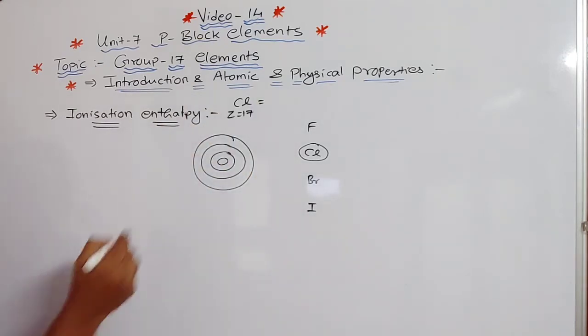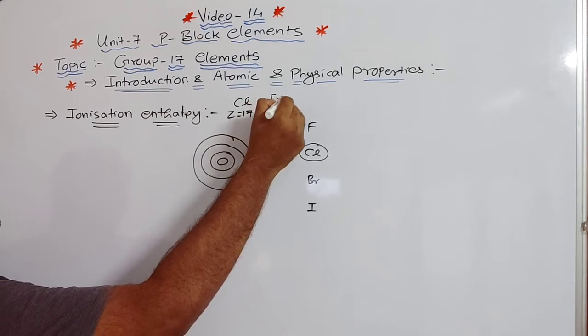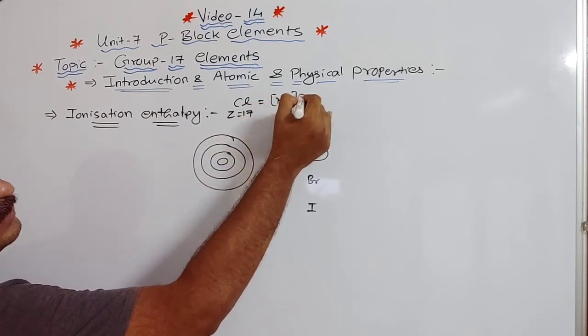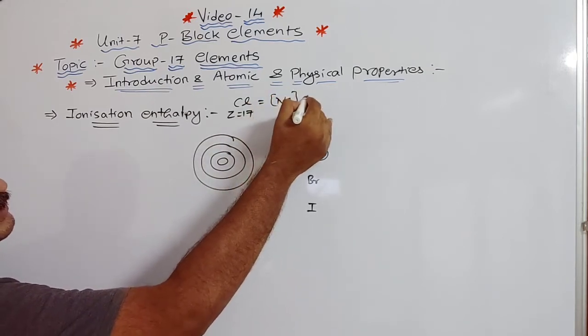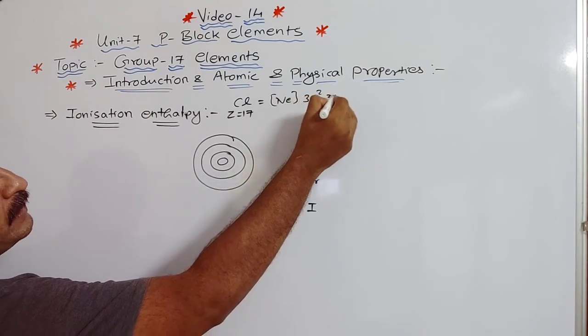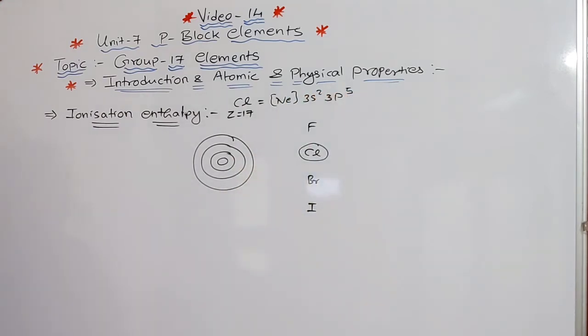Now when we say Z is equal to 17, neon will come, 10, and the remaining will be 3s2 and 3p5 like this. Okay, you can see in the table in your textbook the configuration of chlorine is given.